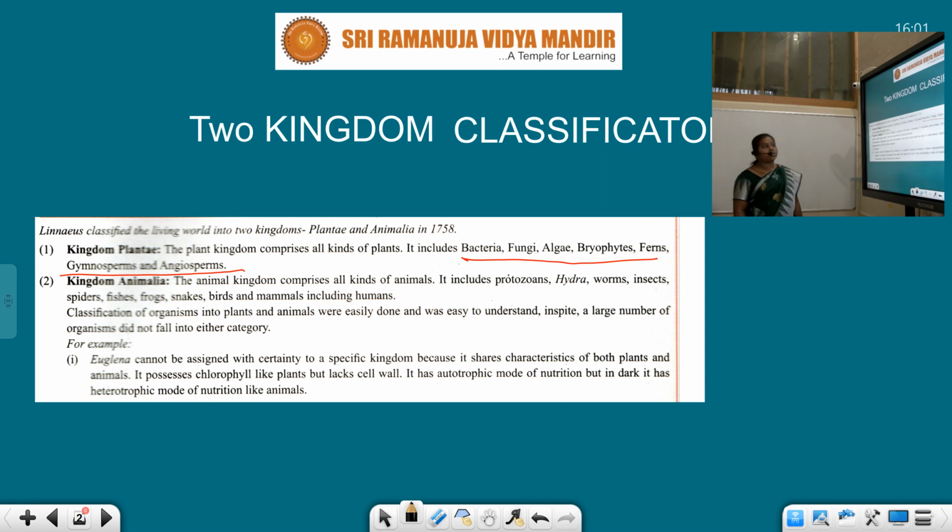In 1758, Linnaeus classified the living world into two kingdoms, Plantae and Animalia. Under the plant kingdom, he included bacteria, fungi, algae, bryophytes, ferns, gymnosperms and angiosperms.